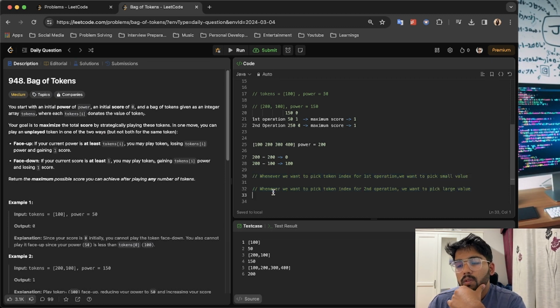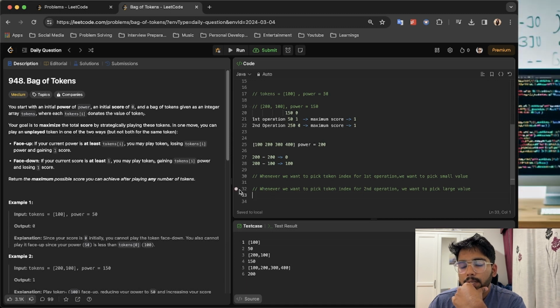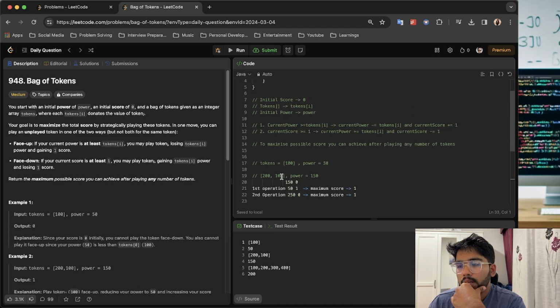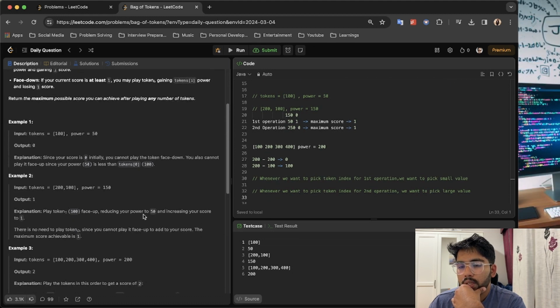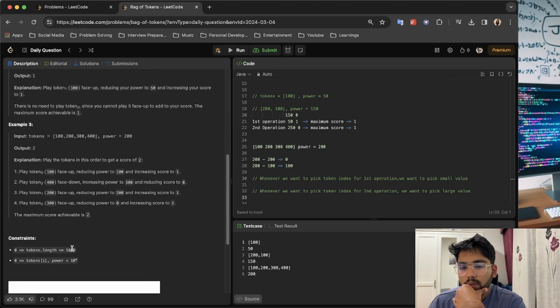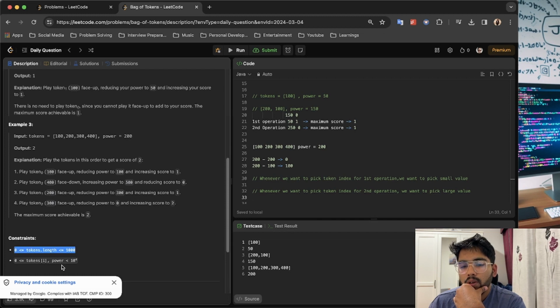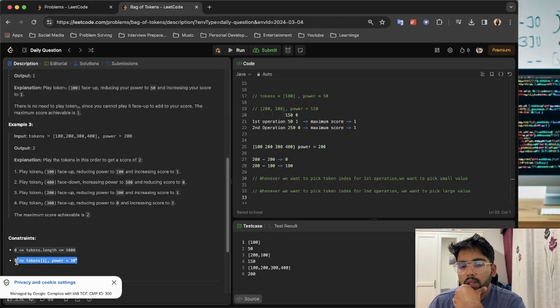Let's first check the constraints. The constraints seem to be low, and power seems to be like this.